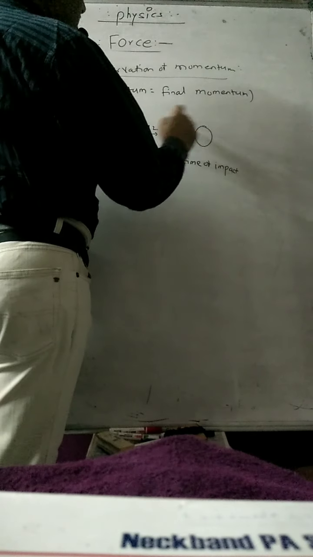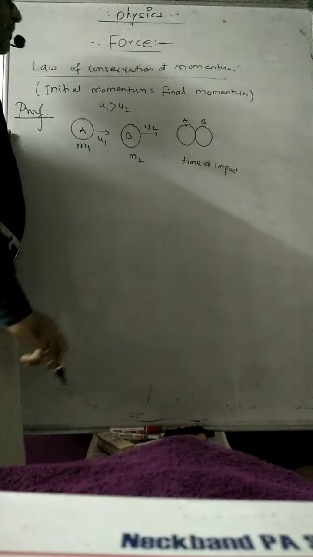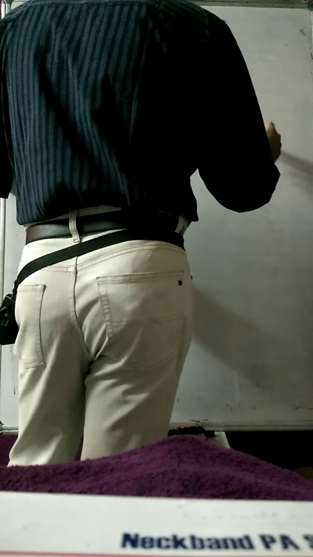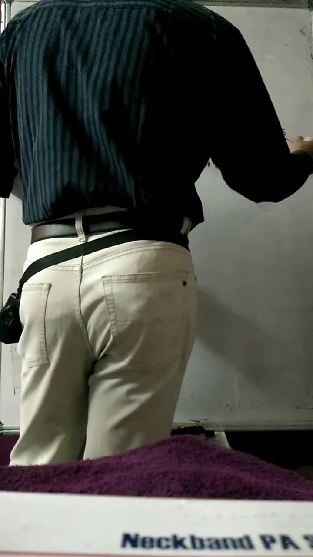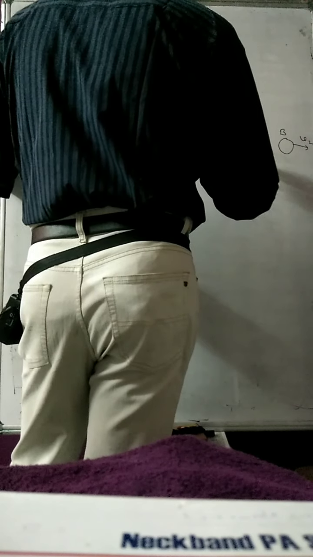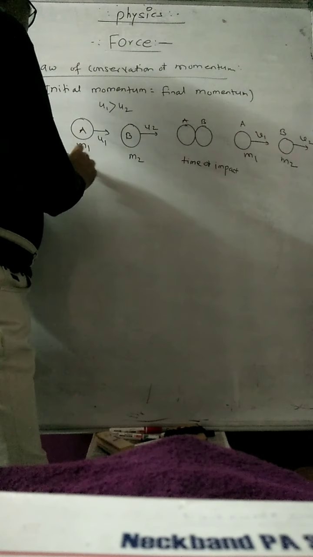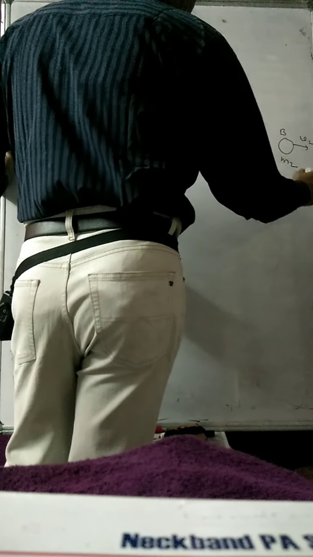After A and B collide with each other, they separate from each other. A moves with velocity v1 and body B moves with velocity v2, with body A having mass m1 and body B having mass m2. This is before collision, and this is after collision.